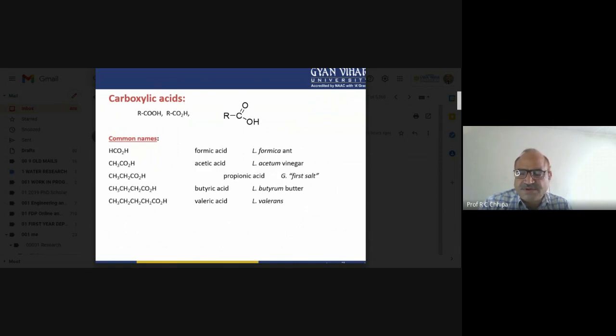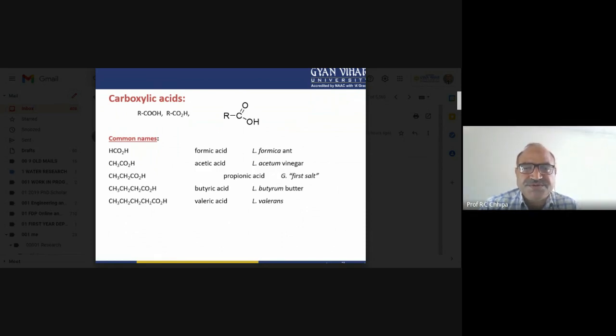Alkyl groups are obtained by removing one hydrogen atom from the alkanes. So CH4, then we have the CH3 group, so methane to methyl group.